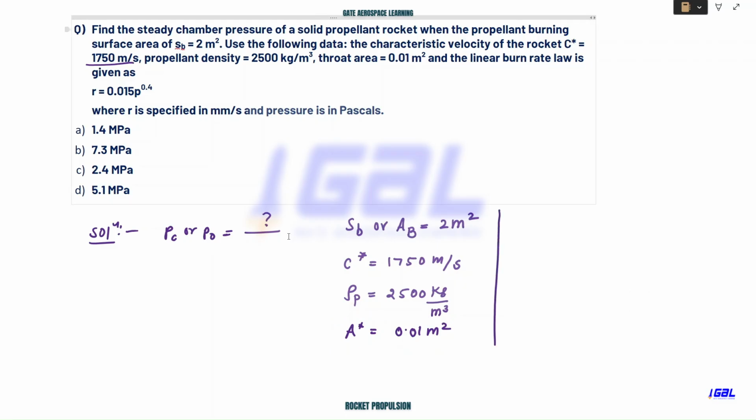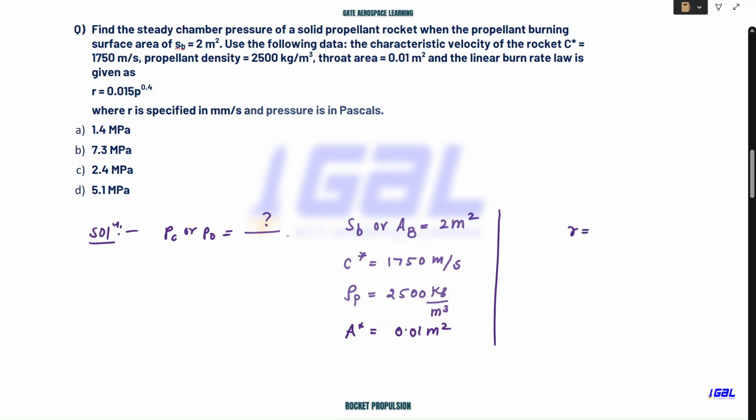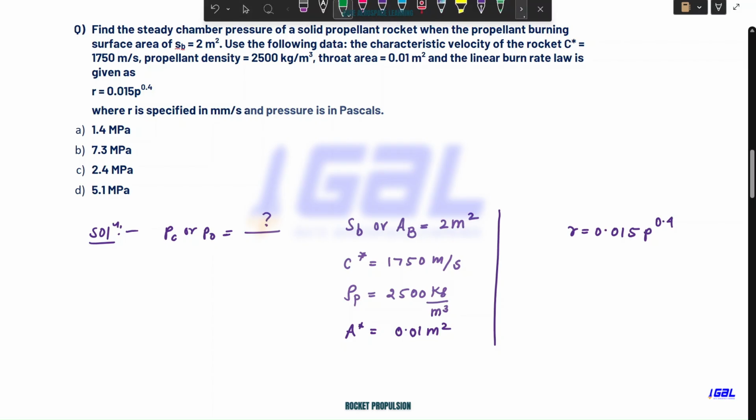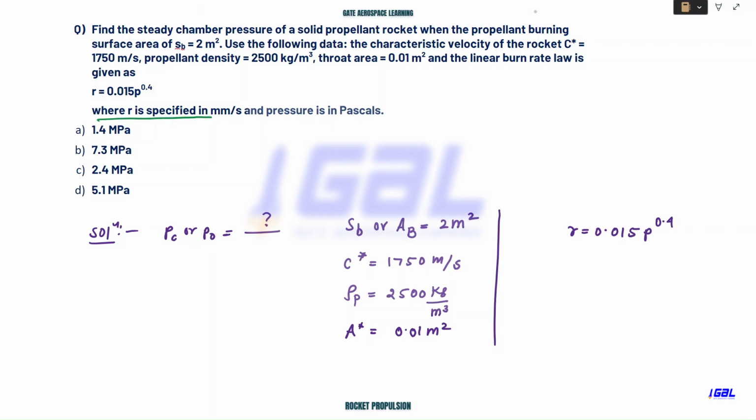The linear burn rate law, which we have again studied, is given as R equals 0.015 P to the power 0.4, where R is specified in mm per second. They have given R in mm per second, provided that your pressure is in Pascal. So R is in mm per second, and P naught, or PC, one and the same thing, should be in Pascal.